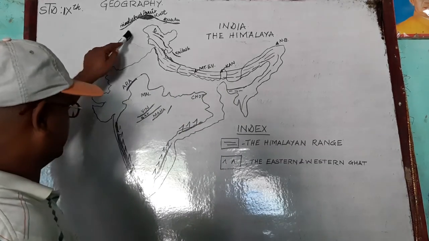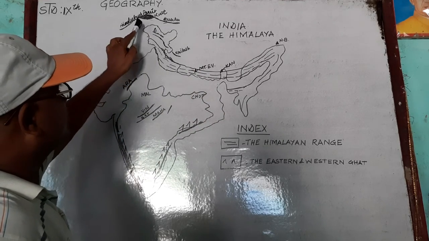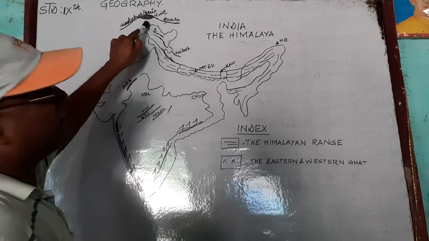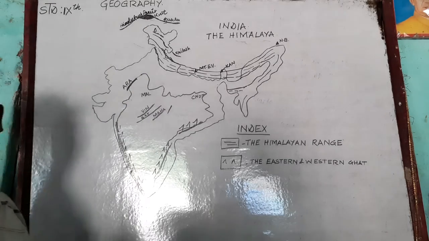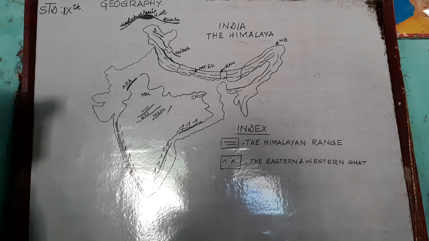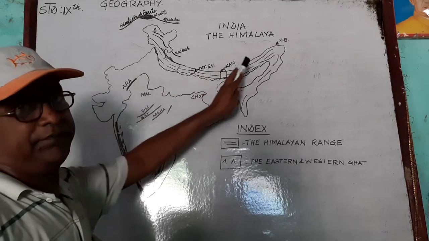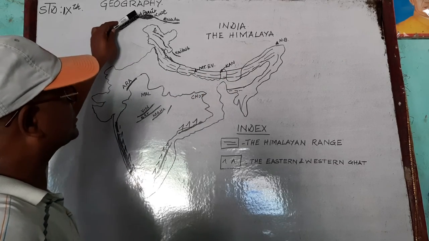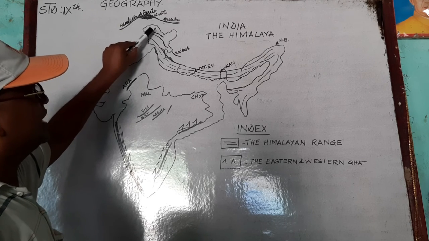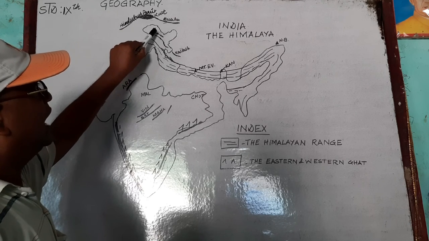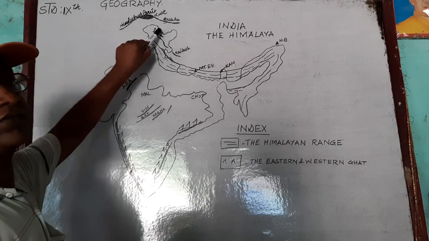As you see the map, this is the map of India, and in this map the northernmost region where the Pamir Knot is found, and this Pamir Knot was the primary starting point of the Himalayas. Pamir Knot is its northernmost point. In this Pamir Knot, this is the Karakoram range, and in this Karakoram range